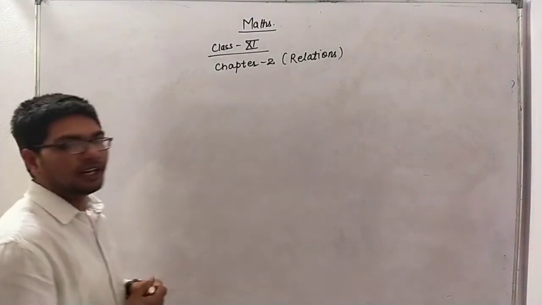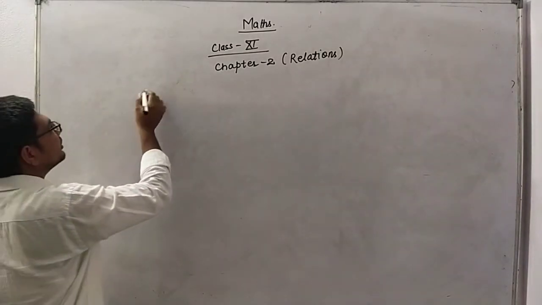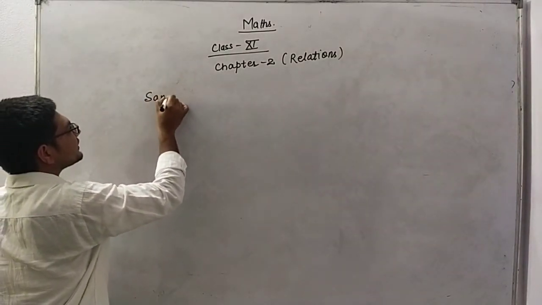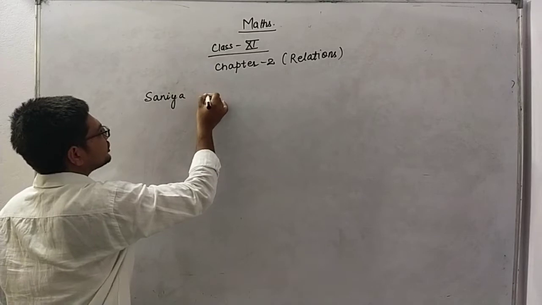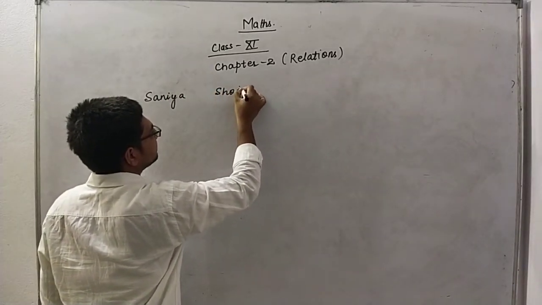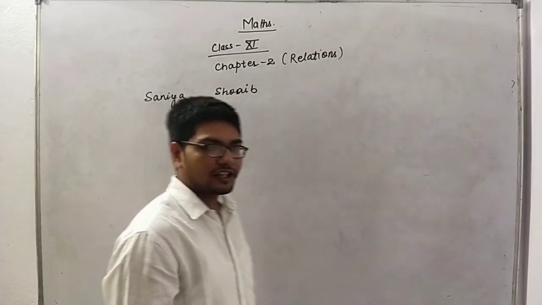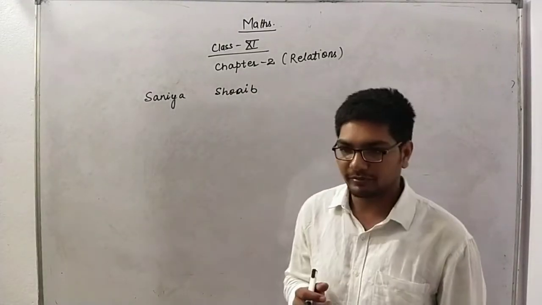Right, for example, I am writing here two names, Sania and Shoaib. Now there is a relation between Sania and Shoaib.